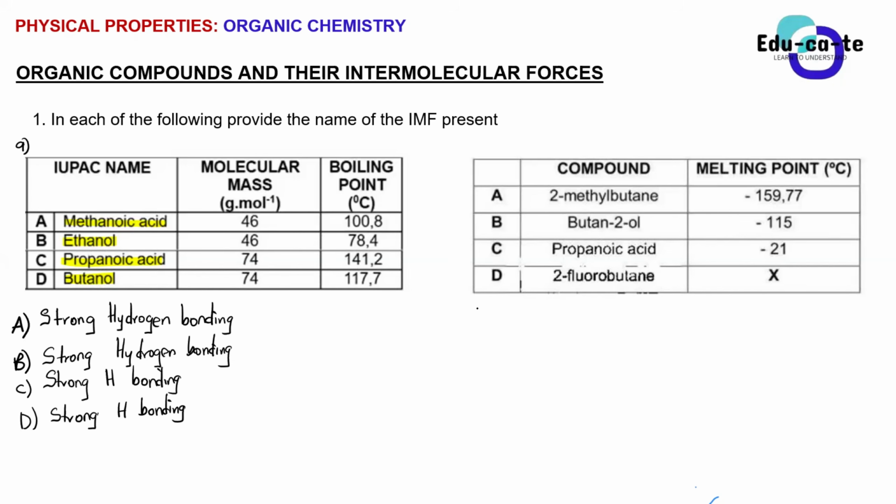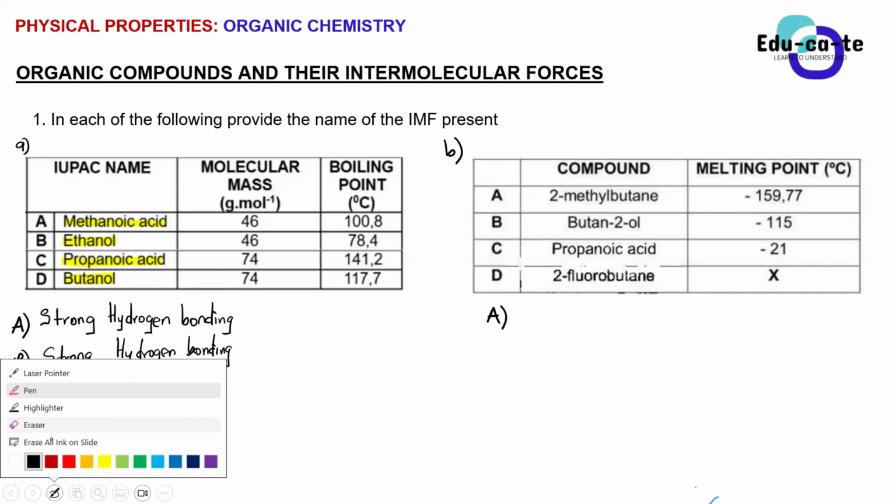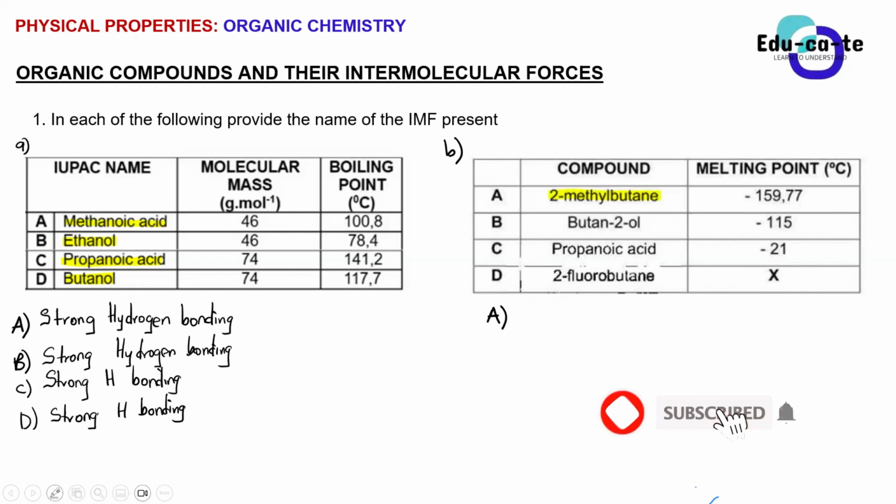Okay, what about table B? Let's look at the second table. We have compound A, which is 2-methyl-butane. It's weak London force. Why did we pick weak London forces, guys? Because it's an alkane.